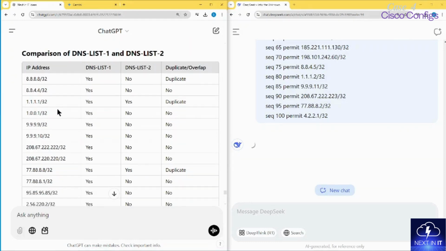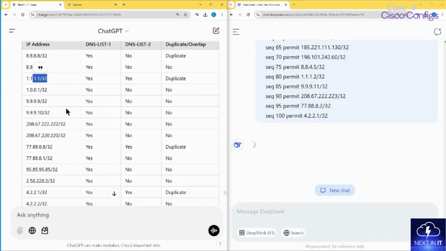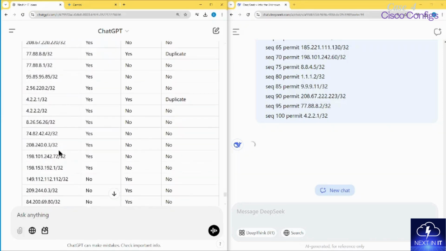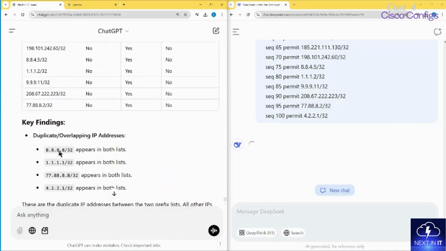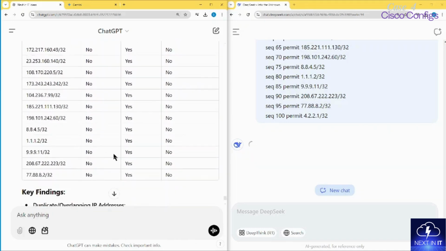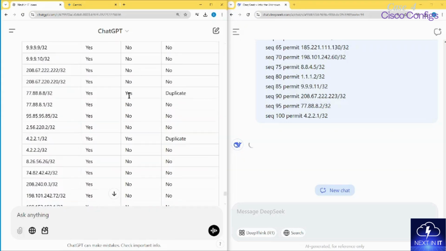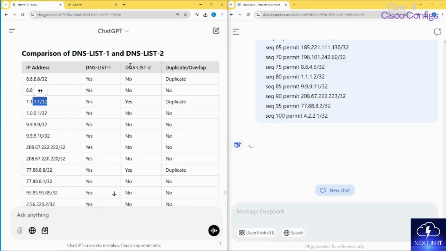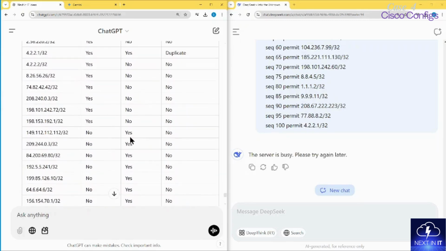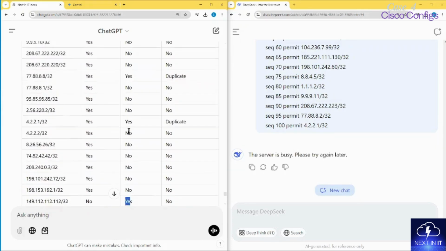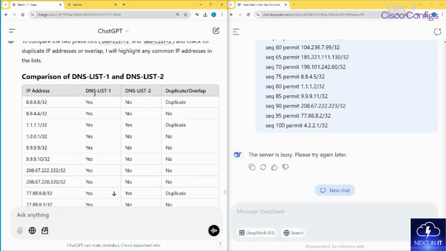Yeah, 888 it says is duplicate. 1111 is duplicate, and then 77 is duplicate. Okay, interesting. And it has compared both the lists over here, right? And for those which are unique, it has mentioned as unique. So something I didn't like: if it belongs to DNS list 1 it says yes over here, and if it belongs to DNS 2 it says yes over here. So I don't like the compilation over here, right? I think it could have compared it in a much better way.